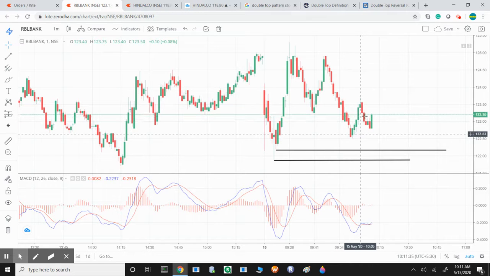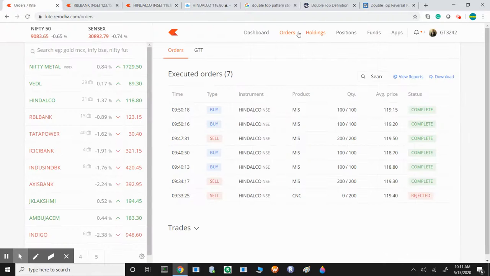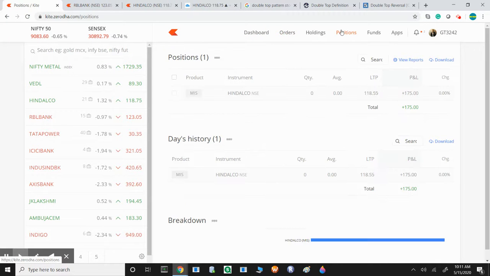As of now, I have not taken any position right now. But in the morning, I have taken two positions, and I will show you how I have taken the positions. So I have taken two positions, and my profit is 175.